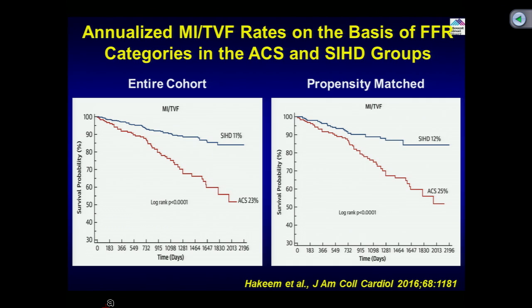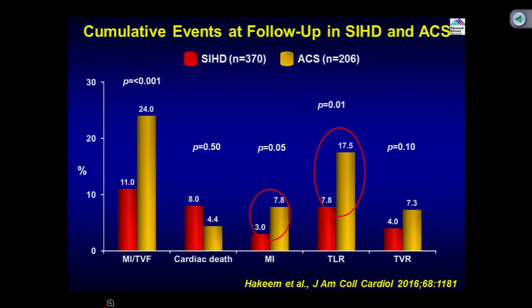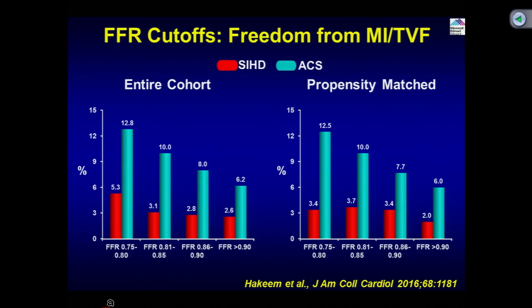They also took the patients propensity matched to match the patients in the entire cohort, and the data seems to be still similar. Then what basically they learned is that the majority of this was mediated by higher TLR and higher myocardial infarction in the ACS patients. So, that is a very important observation.